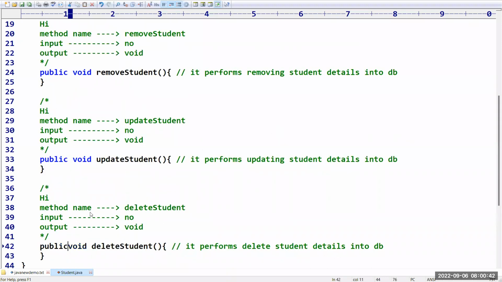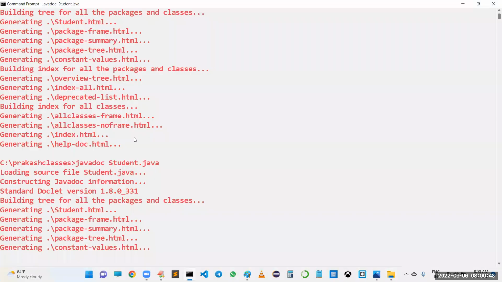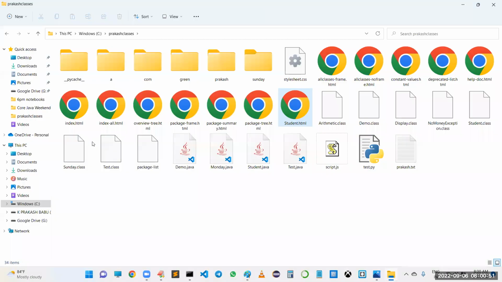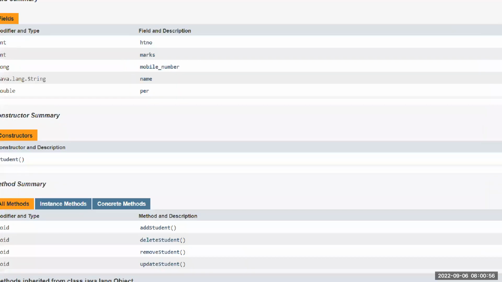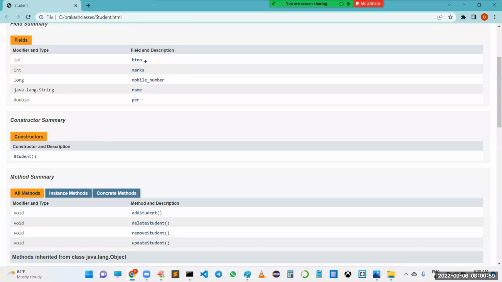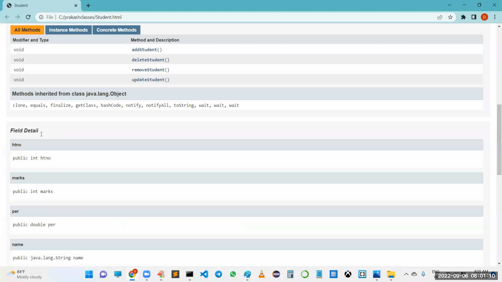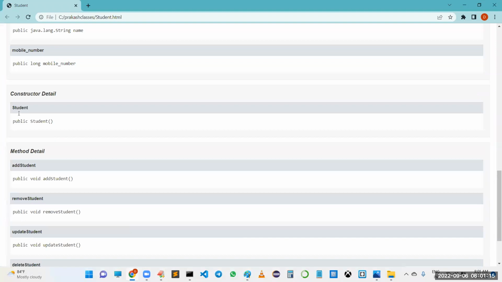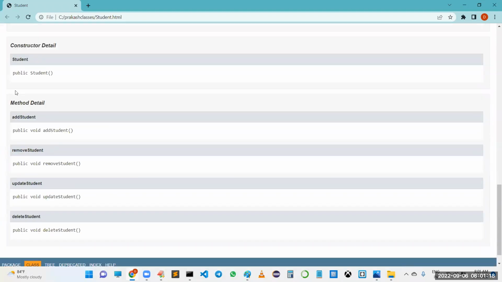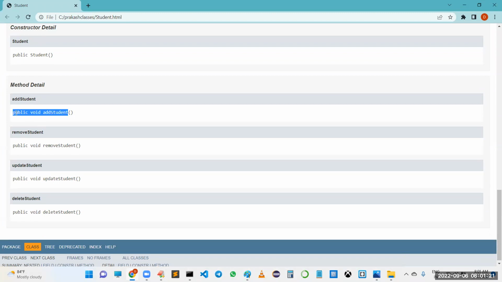Now let us recompile this. Yes. Now open the student.html. Sir, are you seeing the fields whatever we have declared? Hall ticket number, marks, mobile number, name, percentage. Sir, constructor is there, add student method is there, delete student method is there, remove student method is there, update student method is there. Sir, fields in detail, constructor in detail, method in detail. Listen carefully to this point. Sir, for method name add student, simply the method name is there, that's all.